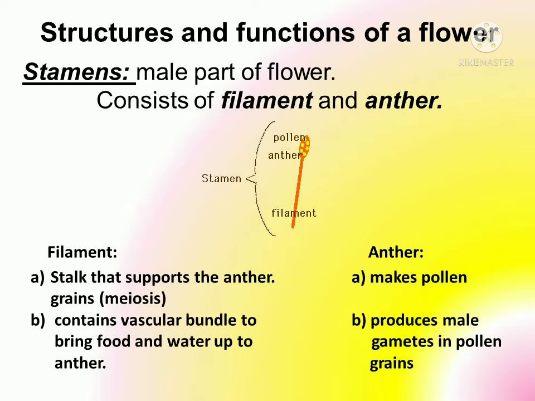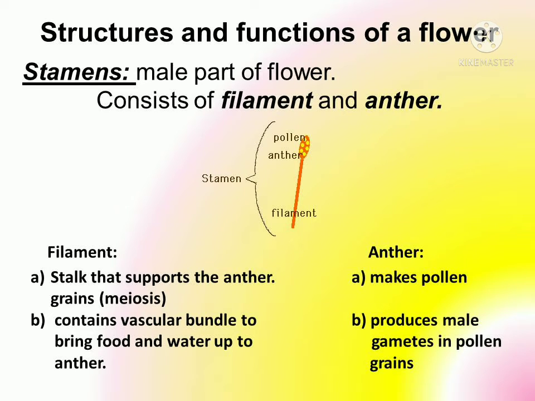Now come to the essential parts of the flower. First essential part of the flower is stamen. So stamen, as I told you, is the male part of the flower and it consists of two parts. First one is filament, second one is anther lobe. What is the anther lobe? It is the topmost part of the stamen and it is the storehouse of the pollen grains. It is the site where the male gamete actually grows after undergoing microsporogenesis, because it has microsporogenous tissue which when it divides results in the formation of microspores. Second one is the filament.